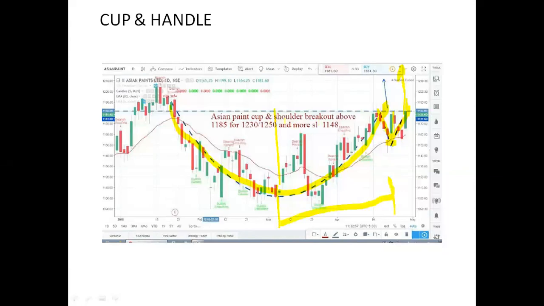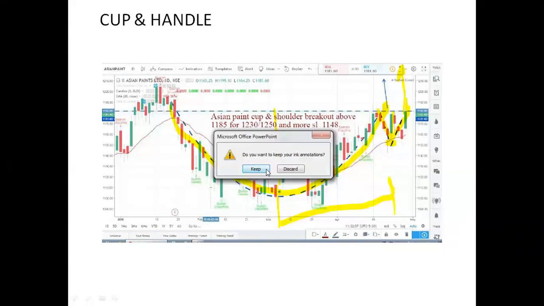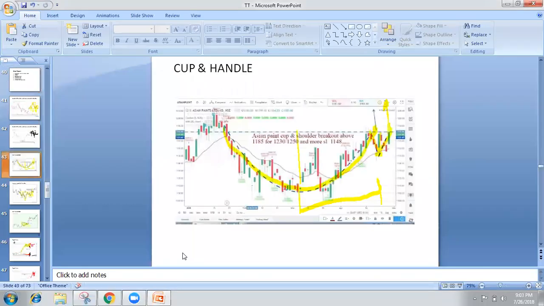Only the flag and pole pattern and other patterns we will see are swing trades. Otherwise, the cup and handle pattern and head and shoulder patterns are for positional trade. Let's check if we are able to find anything, and then we will see.